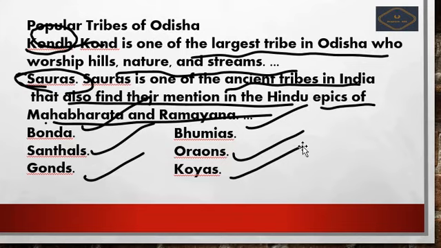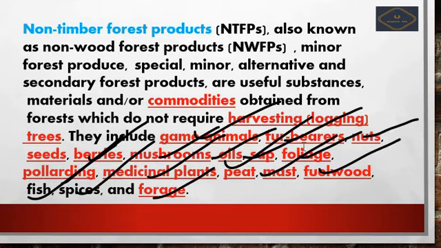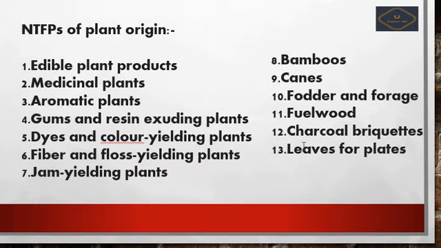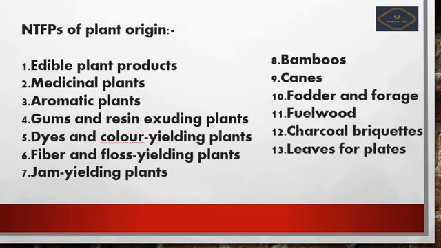Next we see further about the NTFPs, that is non-timber forest products. So these are from India. What are included?